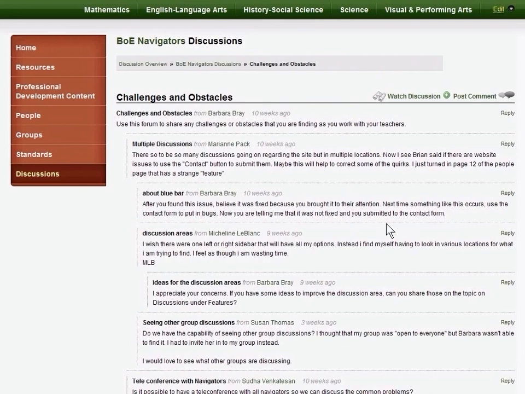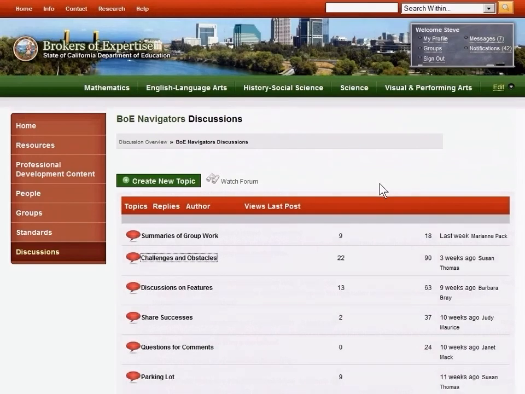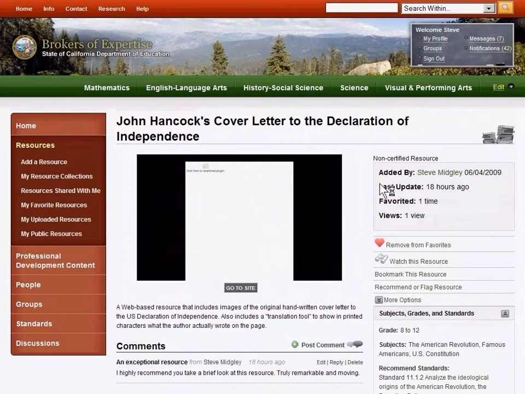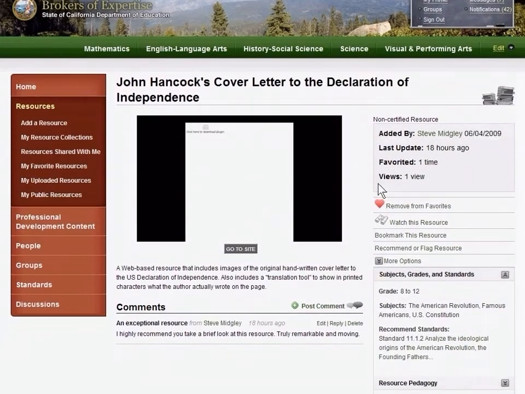To end this demo, let's take a closer look at that primary source resource we had selected. It's a digital reproduction of John Hancock's cover letter to the Declaration of Independence, made available by the Karpelès Library.